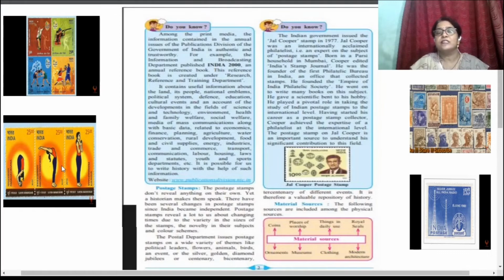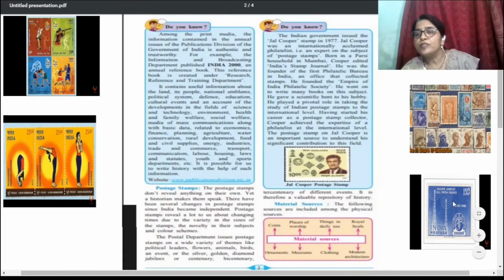Look at this, students, to the right side: the 25th anniversary of independence. That postal stamp is published here. Next, various types of stamps. For better understanding, I have added this. Next here, Silver Jubilee All India Radio.